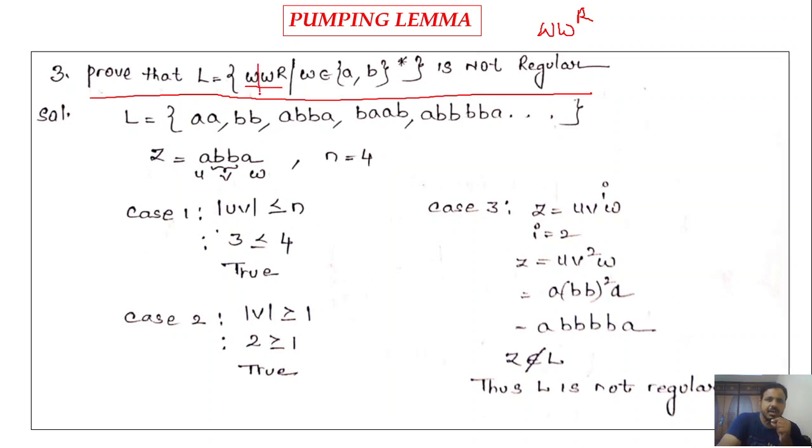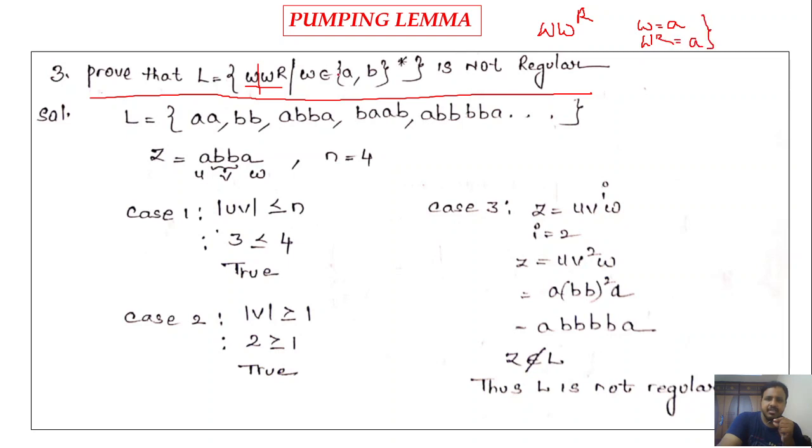The first part is w and the second part is the reverse of it. Let me consider one word, a. What is the reverse of it? It will be the same.